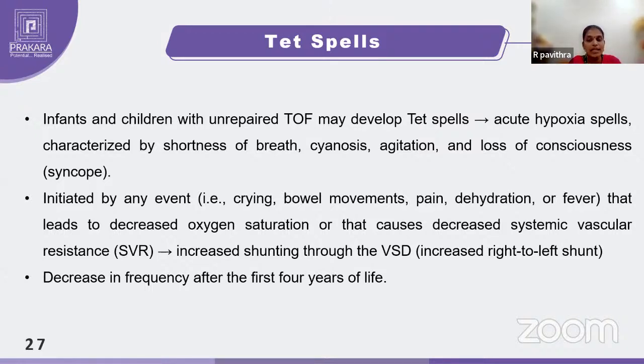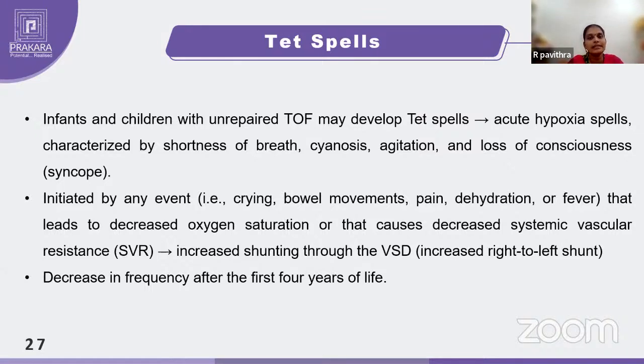So how can these TET spells be initiated? They can be initiated by crying, severe bowel movement, or pain, sometimes dehydration or fever, which can lead to increased oxygen demand in your body. When the oxygen demand is increasing, your heart needs to work more. Even though your heart is working more, oxygenated blood is not being supplied.